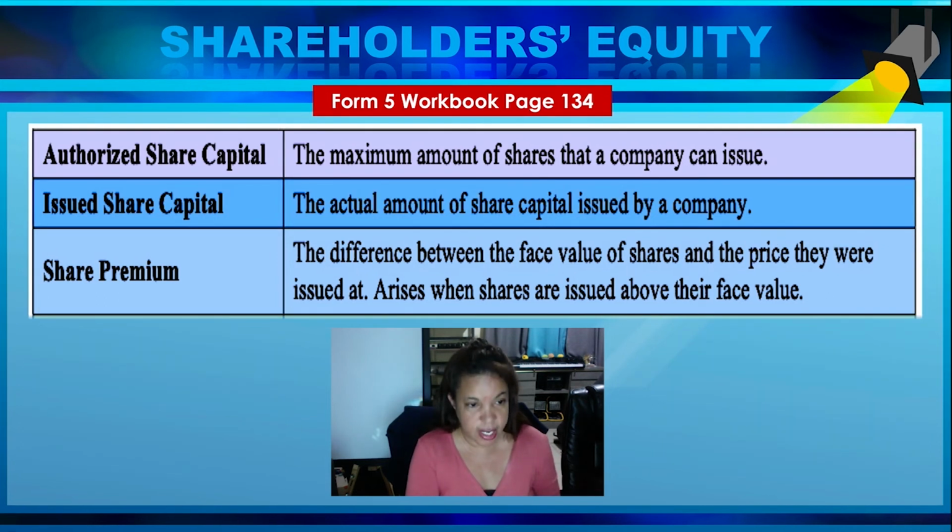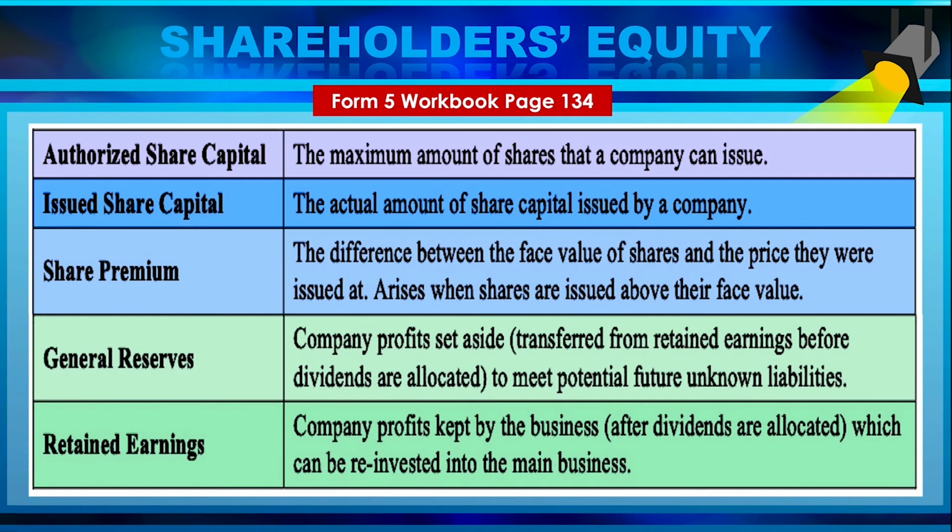And then you, of course, have your general reserves. And then there is the retained earnings, which is the profits that you keep in the business. So you don't give it out, as we said before. All of those things we will go into in more detail as we move on to the accounting and the different aspects of the accounting for the corporation or limited liability.